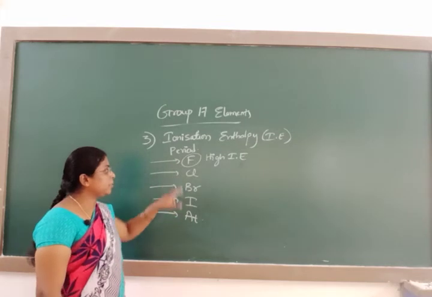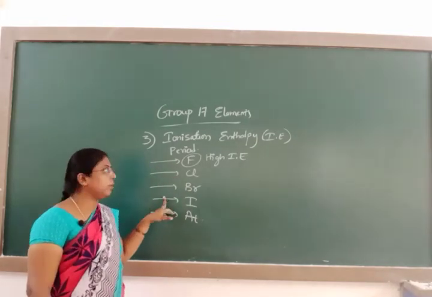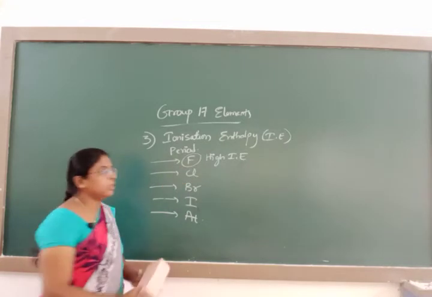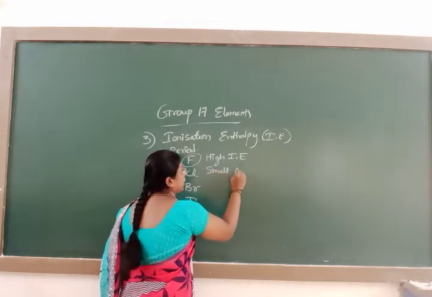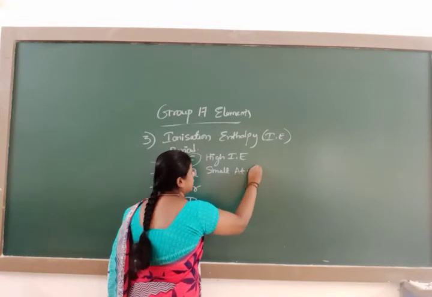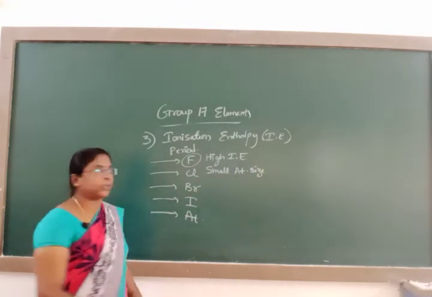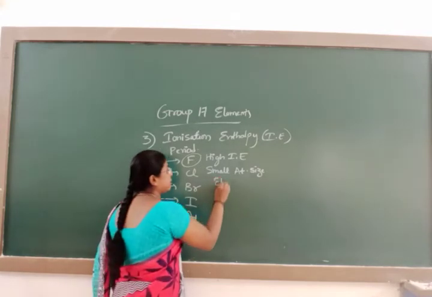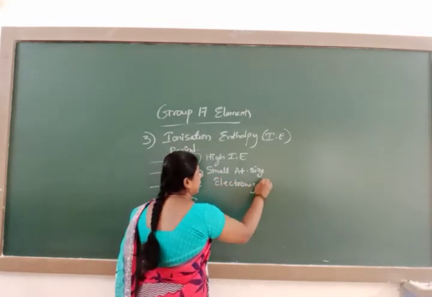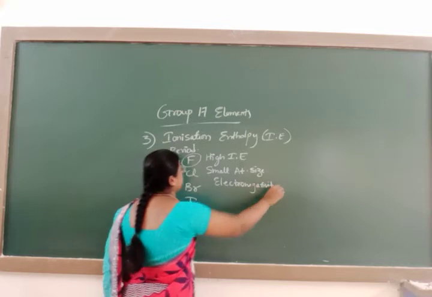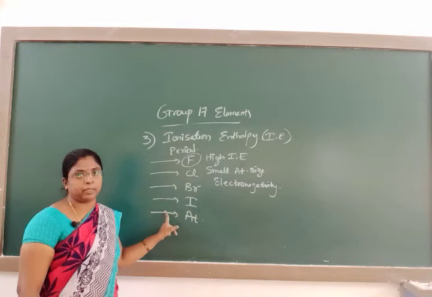These elements exhibit high ionization enthalpy in their periods because they have a very small atomic size. They are also highly electronegative in nature because of their small atomic size and electronegativity. They exhibit a high ionization enthalpy in their period.